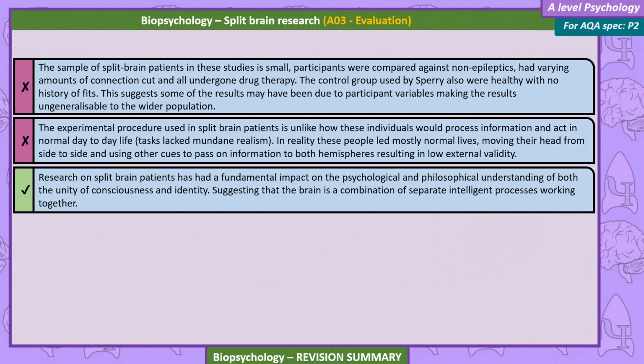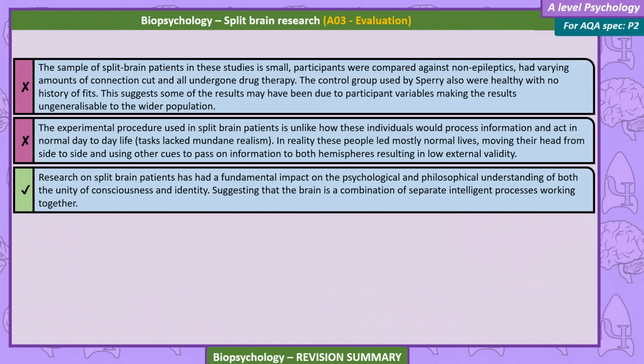The sample of the split brain patients in these studies is small. Also, participants were compared against non-epileptics, had varying amounts of connection cut, and had all undergone drug therapy. The control group used by Sperry were healthy with no history of fits. This suggests that some of the results may be due to participant variables, making the results ungeneralizable to the wider population. The experimental procedure used in split brain patients is also unlike how these individuals would process information and act